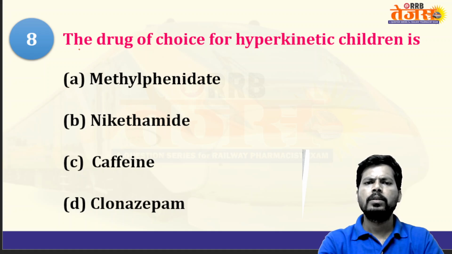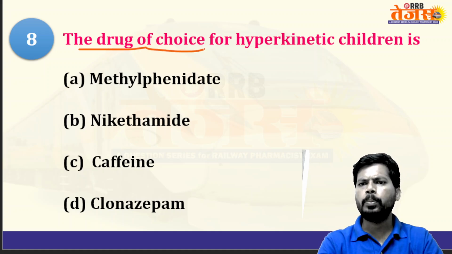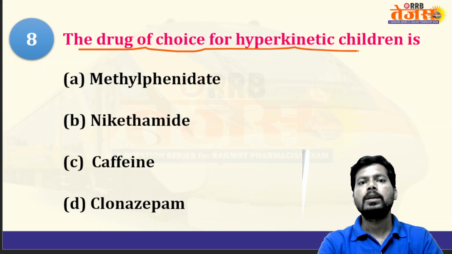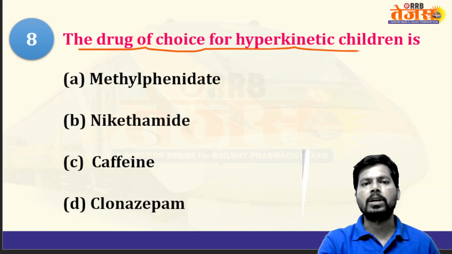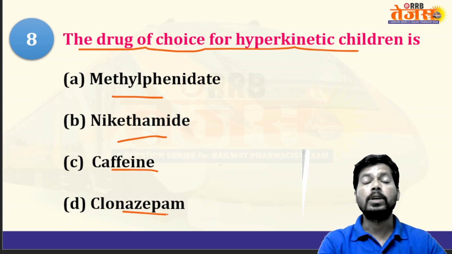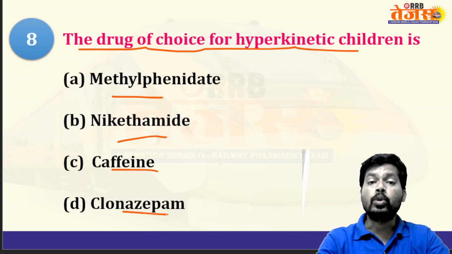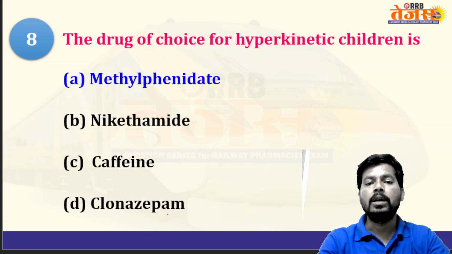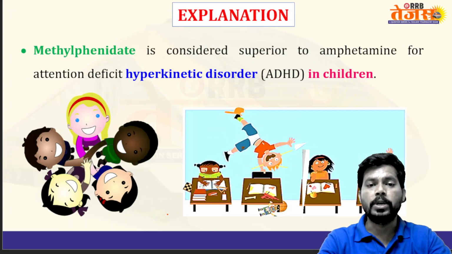Next, the drug of choice for hyperkinetic children is. Hyperkinetic means overactive children, hyperactive, excess active. So methylphenidate, nicotinamide, caffeine, clonazepam. The drug of choice to control hyperactiveness in children, the answer is methylphenidate, a category under CNS stimulant.